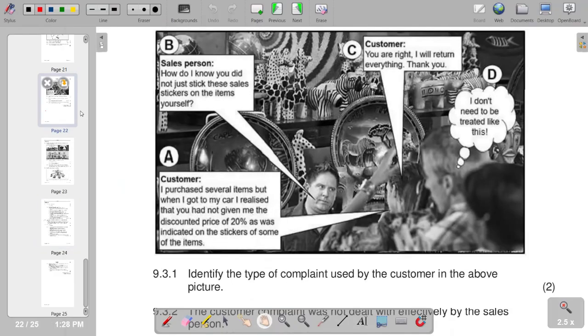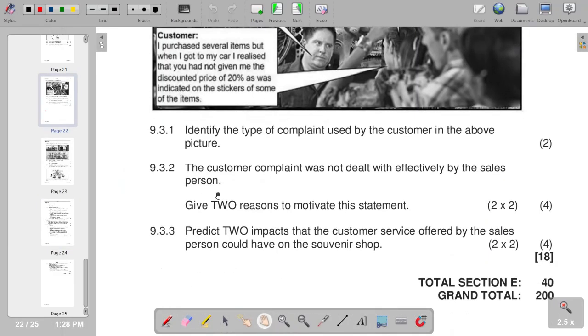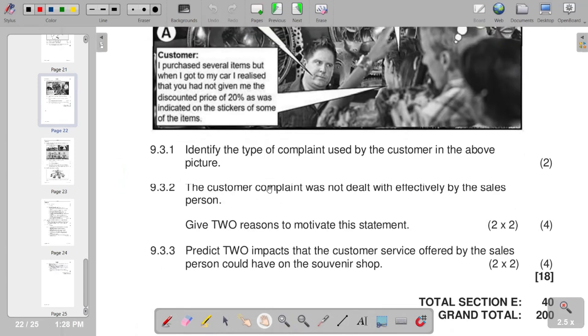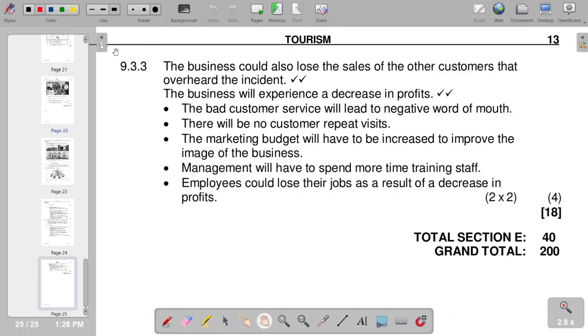Then we move on to 9.3.3. Predict two impacts that the customer service offered by the salesperson could have on the souvenir shop. So what impacts? So in terms of 9.3.3, we also have the possible responses that we can put there as mentioned on this part. So our question paper is a total of 200 marks.